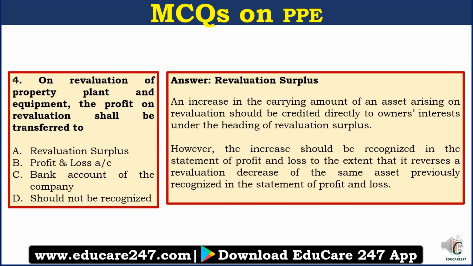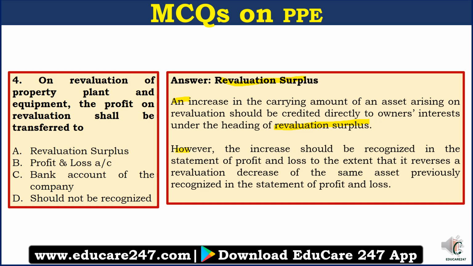See, whenever you revalue property, plant and equipment, sometimes you can have a revaluation profit and sometimes a revaluation loss. If there is a profit, which is known as revaluation surplus, then it has to be transferred into a reserve account with the heading revaluation surplus. An increase in the carrying amount of an asset arising on revaluation should be credited directly to owner's interest. This means it has to be credited in reserve accounts under the heading revaluation surplus. So the name of the reserve account should be revaluation surplus.